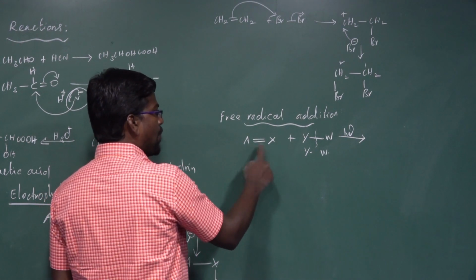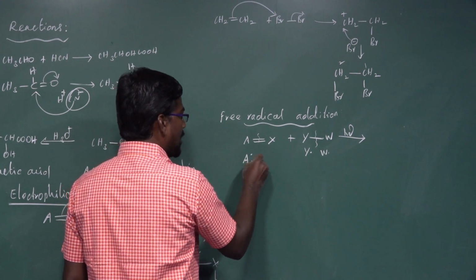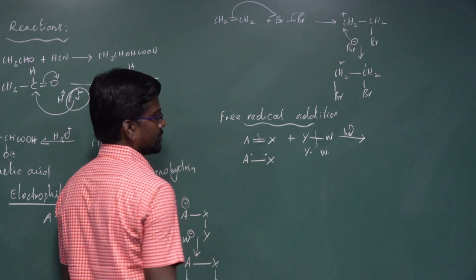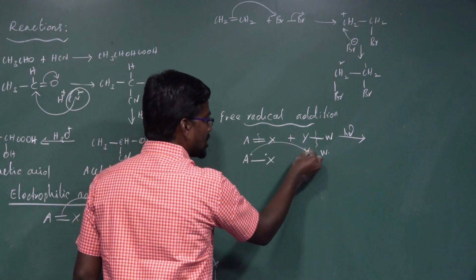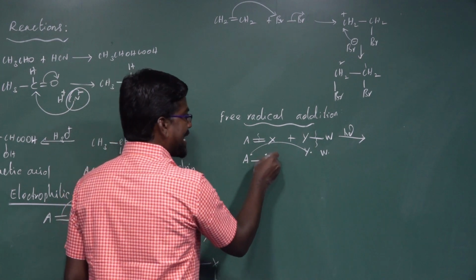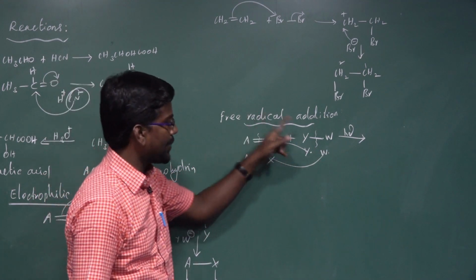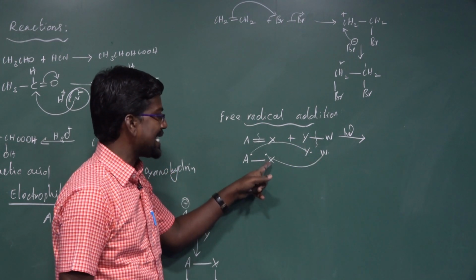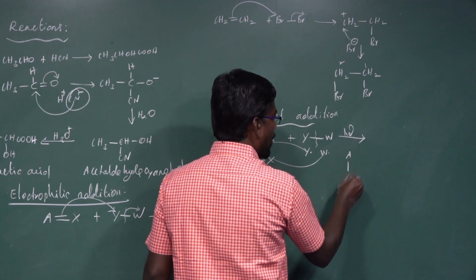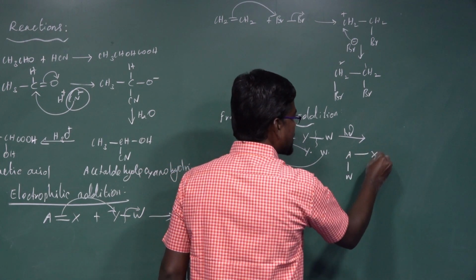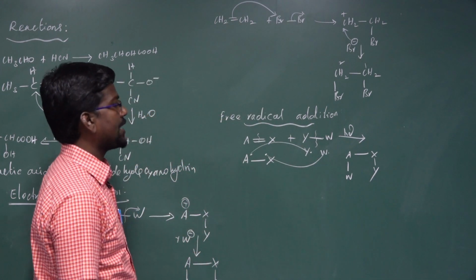Simultaneously the A=X pi bond also breaks to form an A radical and an X radical. The A radical can combine with the Y radical and the X radical with the W radical, or the A radical with the W radical and the X radical with the Y radical, to form A-W and X-Y. This is the free radical addition product.